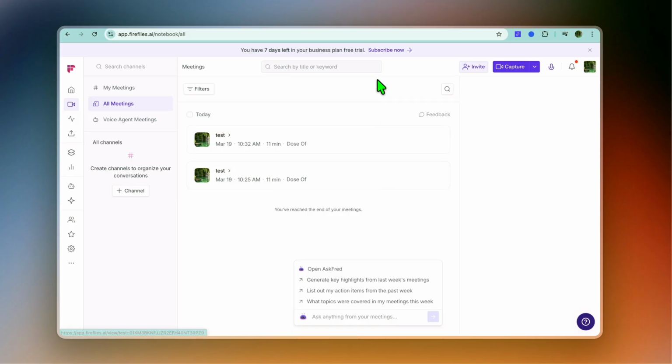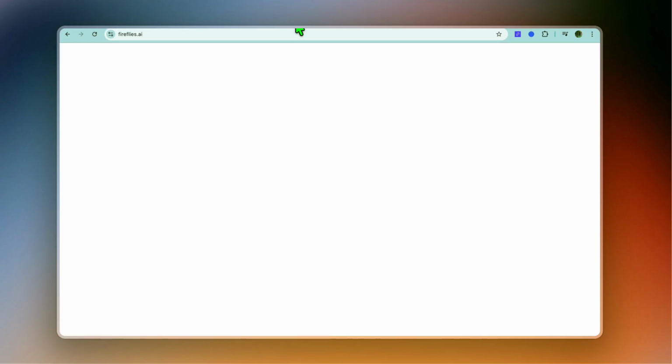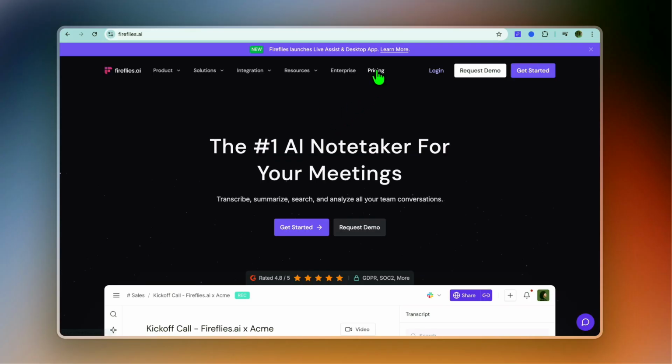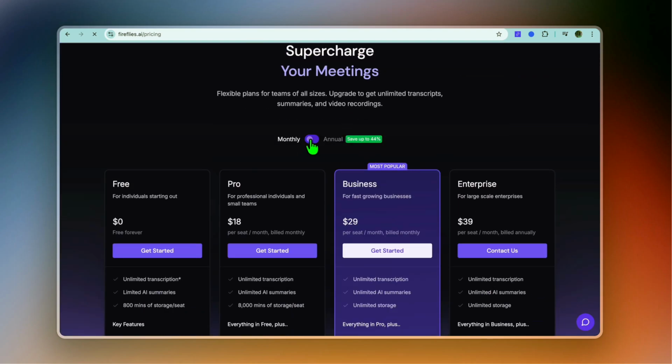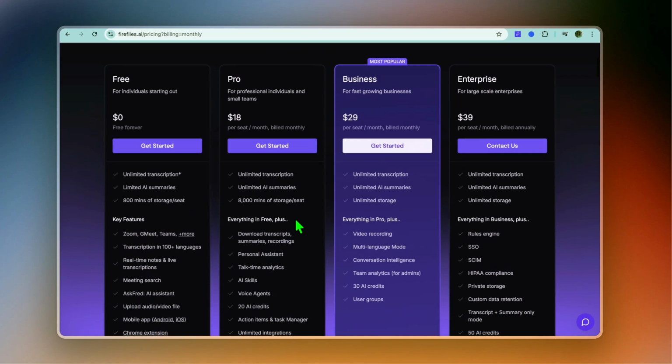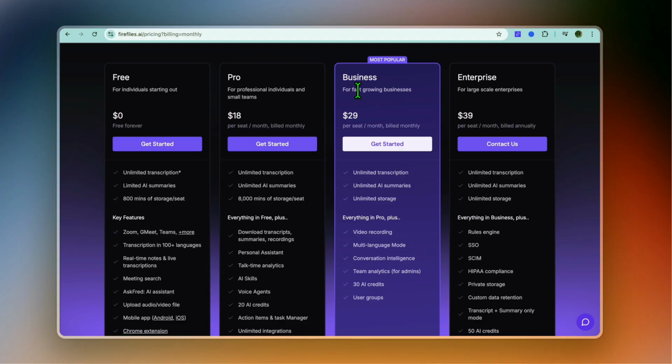Now, when it comes to pricing with Fireflies AI, while you can get started for completely free, their paid plan, if we were to go onto their pricing page, starts off at $18 per month and it can go up to $39 per month.